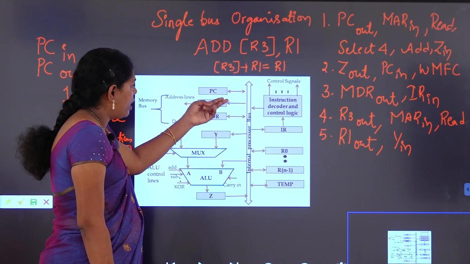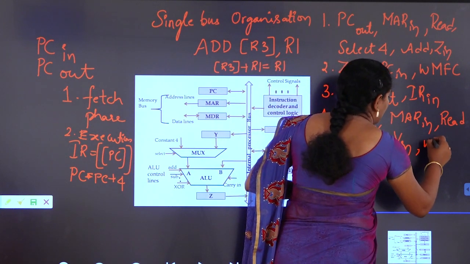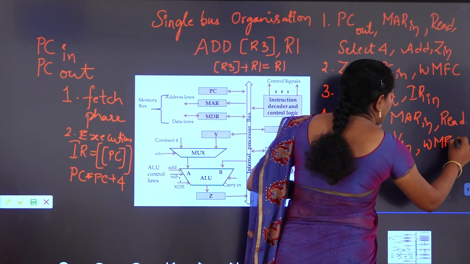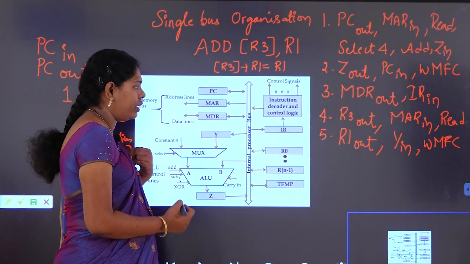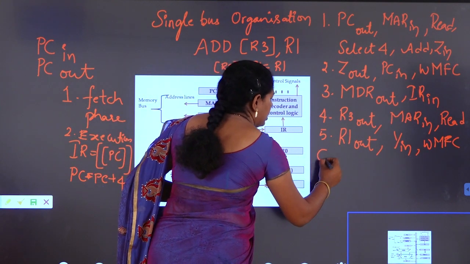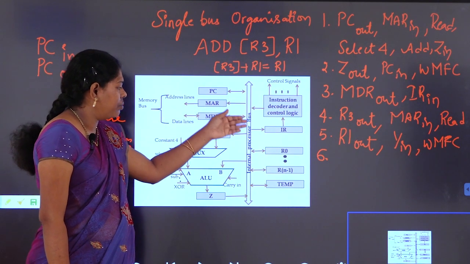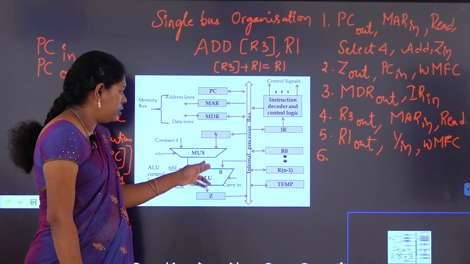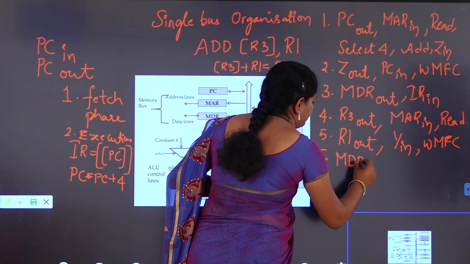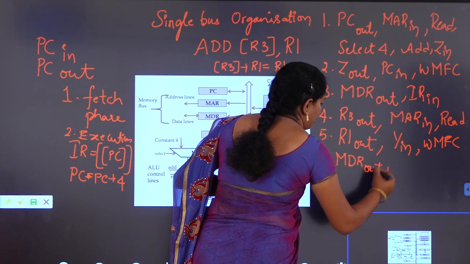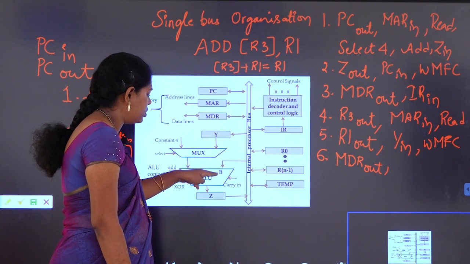Next, here we have a generated already read signal. So we have to wait for memory function complete, that is until the read operation performs we have to wait. Now once the read operation is performed, the data is available in MDR. Now it will be out, MDR out. So it is available through the bus, so it is connected to B.